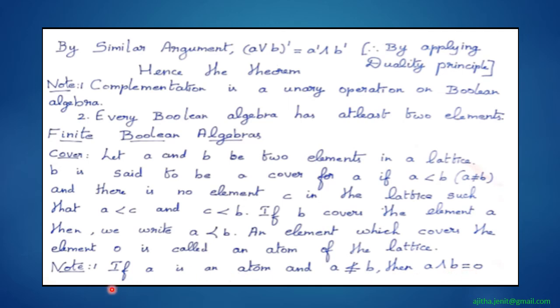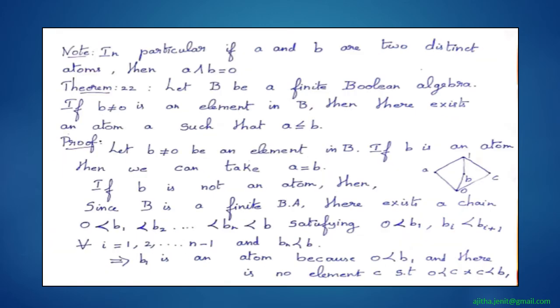I repeat again, if A is an atom and A is not less than or equal to B, then A meet B is equal to 0. In particular, if A and B are two distinct atoms, then A meet B is equal to 0.